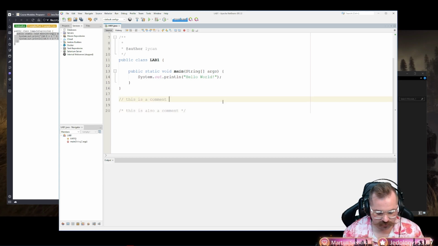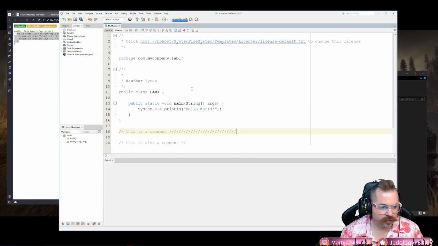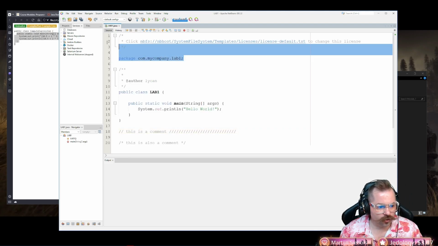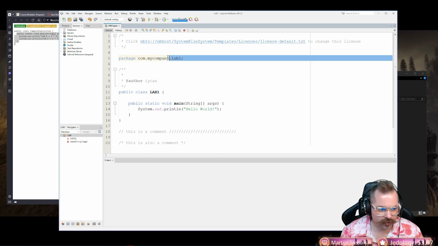I can put as many of these as I want. Once it sees those 2 slashes, it knows to ignore everything on that line. It doesn't matter, right? So we're going to ignore everything up here for now. It's something we'll worry about later, I'm sure. But right now, we're not worried about any of this.